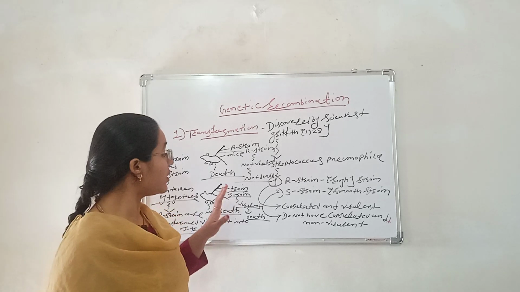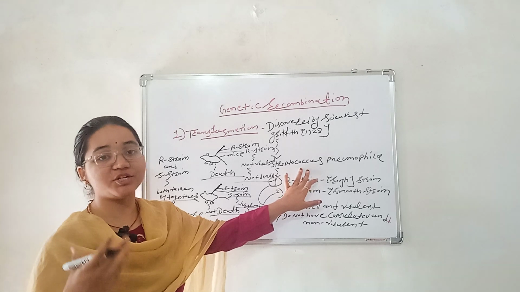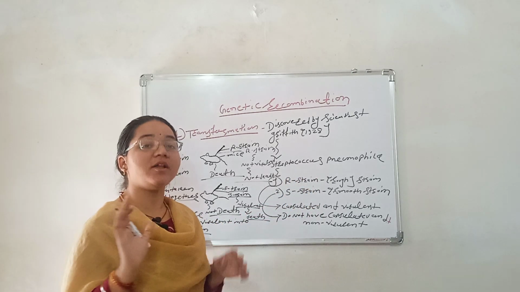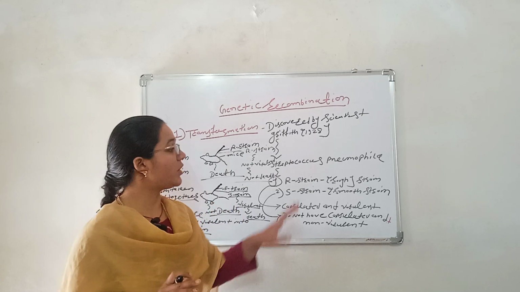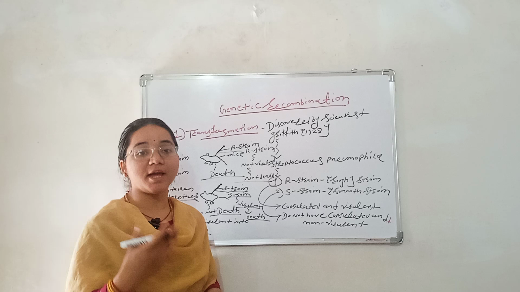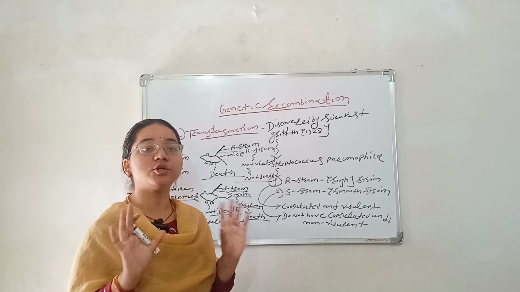Streptococcus pneumoniae has harmful genetic material. When injected into the body of a mouse, it definitely causes death, because genetic material undergoes recombination quickly and destroys the cells.